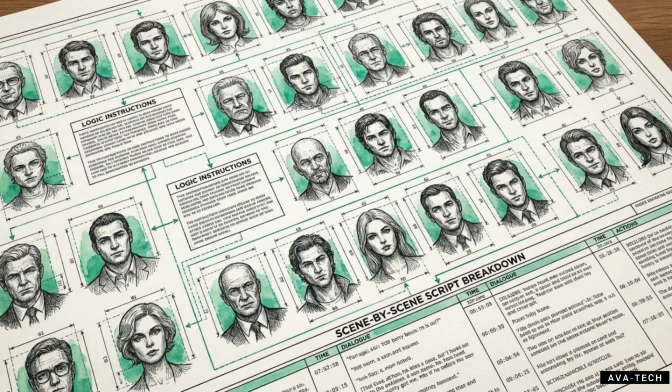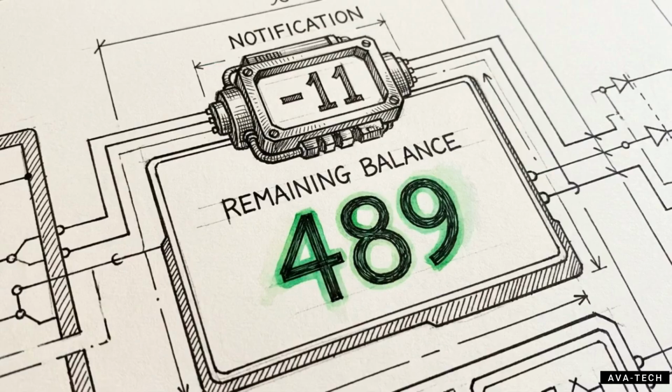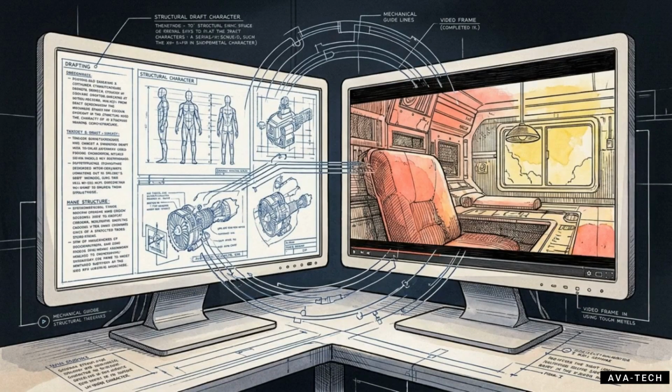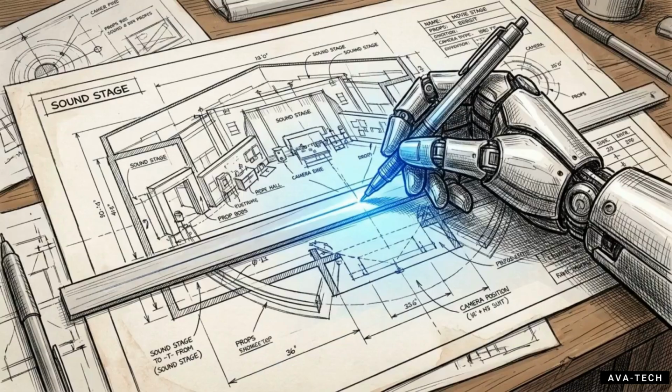This entire logic building step is computationally efficient. It costs a small fraction of the credits required for video rendering because the system is only generating text and static images at this stage. By separating the narrative planning from the rendering, the system eliminates the guesswork. The video engine isn't trying to invent a story, it's just following a pre-written blueprint.